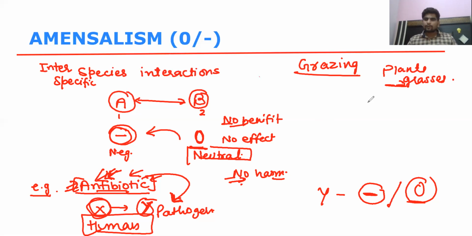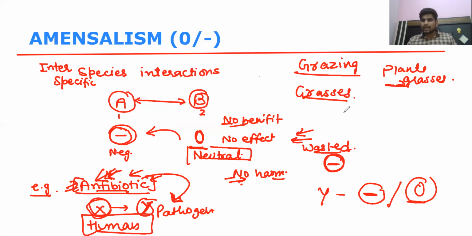We are talking about those plants or grasses which are destroyed while grazing. While they are grazing, some plants, because of their feet or mouths, get wasted. Some of the grasses got wasted. So those wasted grasses have a negative impact. They are harmed; their life cycle is retarded or destroyed. But the cattle did not eat those plants.